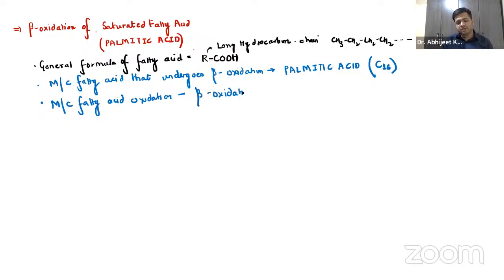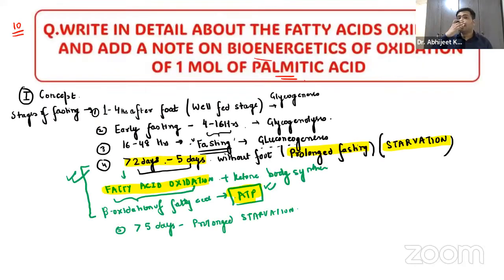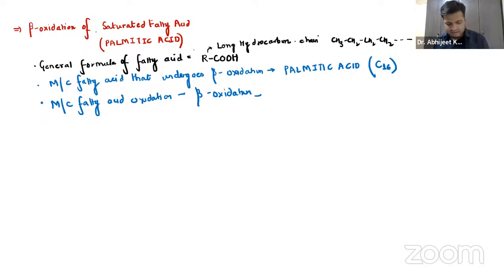Now, guys, there are more types of fatty acid oxidation. You should also know that there is oxidation of very long chain fatty acids, oxidation of unsaturated fatty acids, and oxidation of odd chain fatty acids. So we have different types of fatty acid oxidation. As per our question, I will be discussing the beta oxidation of fatty acids. There are also minor pathways of oxidation, that is alpha oxidation and omega oxidation of fatty acids, so we are not concerned about that.